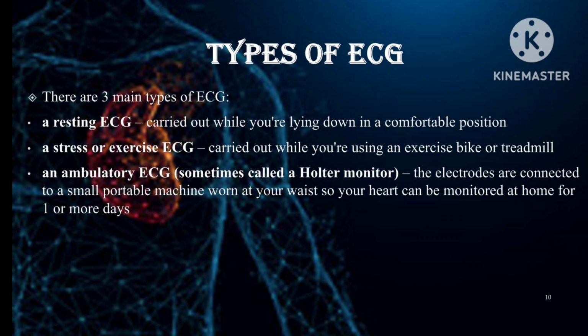A resting ECG is carried out while you are lying down in a comfortable position. Then a stress or exercise ECG is carried out while you are using an exercise bike or treadmill. Third, an ambulatory ECG. The electrodes are connected to a small portable machine worn at your waist, so your heart can be monitored at home for one or more days.